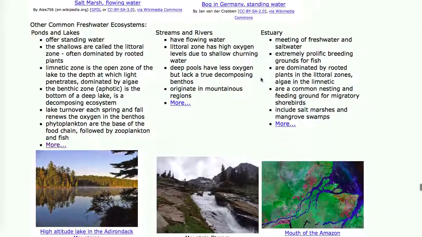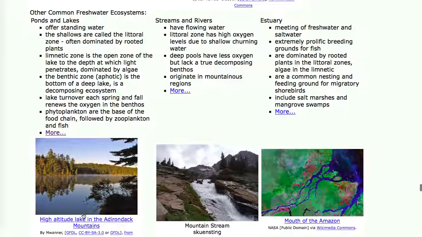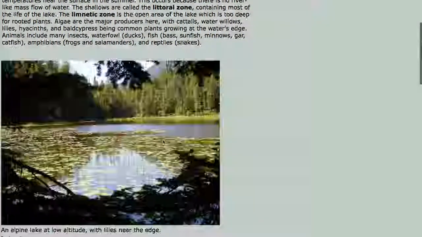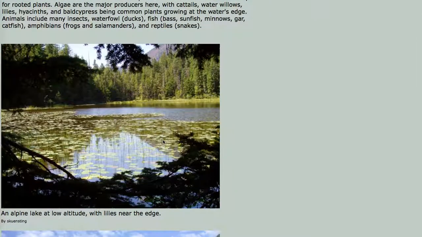So let's talk about ponds and lakes. This is a typical alpine pond or lake. Lilies are growing in the pond. Ponds and lakes have the rules: highest oxygen at the surface, highest temperature at the surface. And then as you go down in the water, water temperatures go down, and you'd think oxygen would go up, but it usually doesn't because animals down below are using the oxygen up.